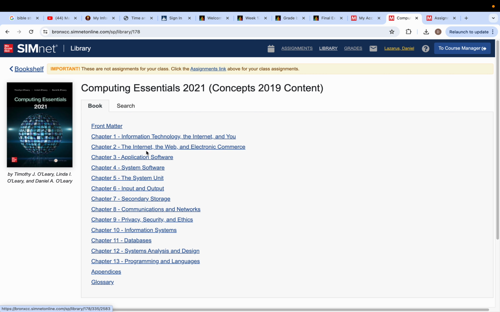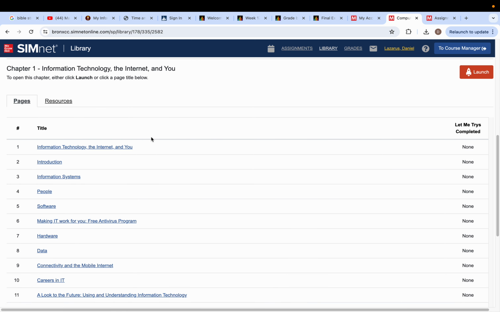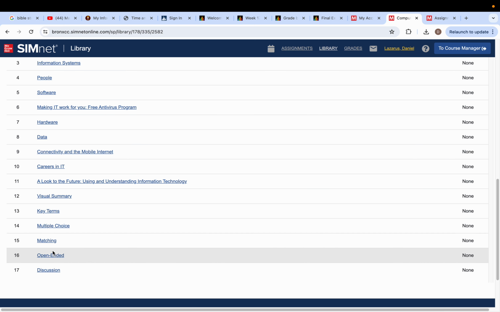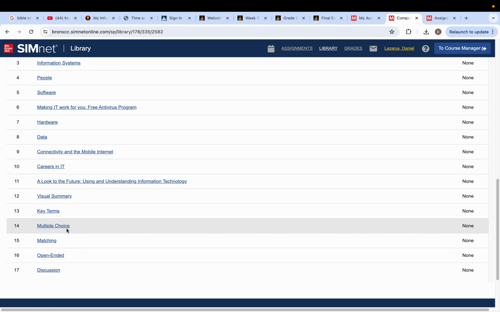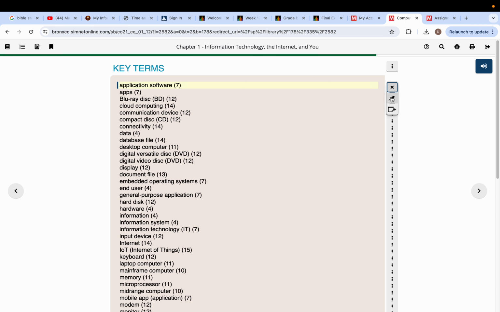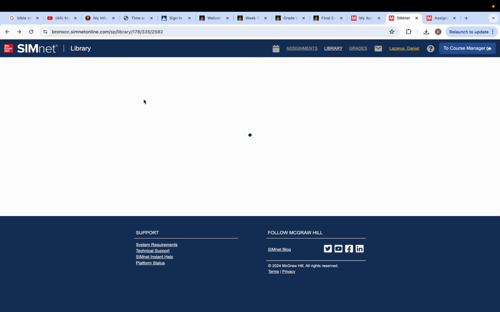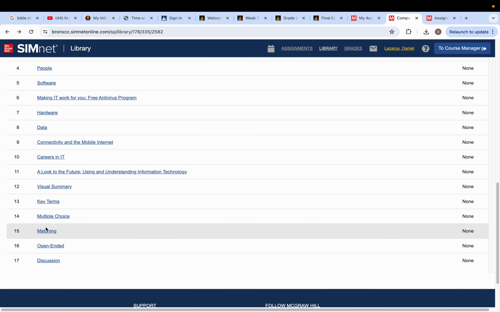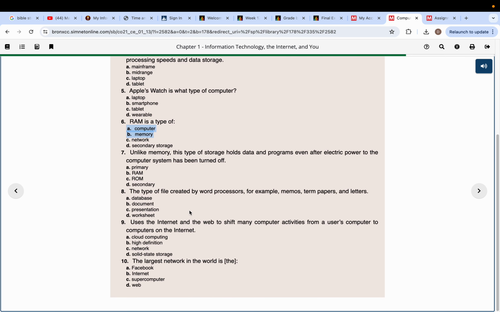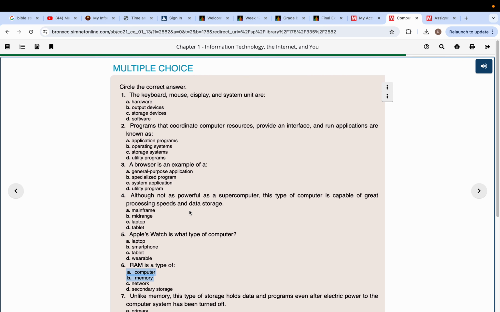My suggestion would be how you do it is you click on the chapter and you do your reading. And then at the end of the chapter, the way that you could prepare is click on the key terms and go through these key terms. For example, when you click on this, it tells you what it is, and you can go there and take a look at it. Okay, some of the key terms and definitions. Then if you go back again, you can see the multiple choice questions available. So there are 10 of them in each. You could go through them and answer the questions. So for 13 chapters, you have 130 questions to review.